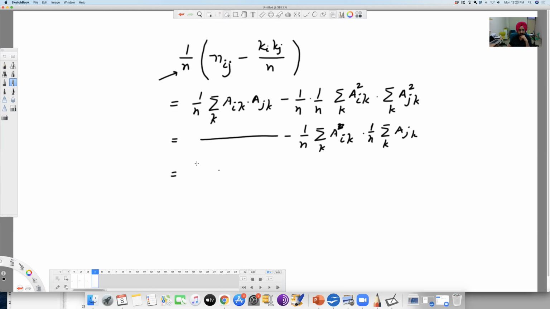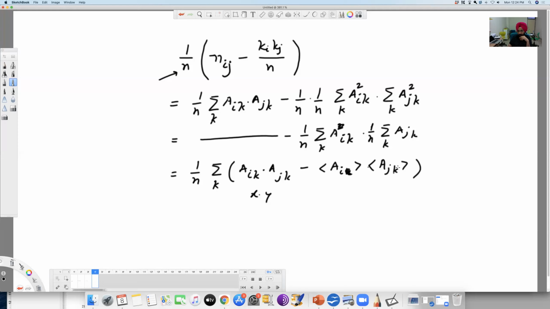What you can do now is take the 1 by n outside as a summation over k, and then write this in scalar form as x times y, minus the mean of x, which is the mean of Aik, times the mean of y, which is the mean of Ajk.